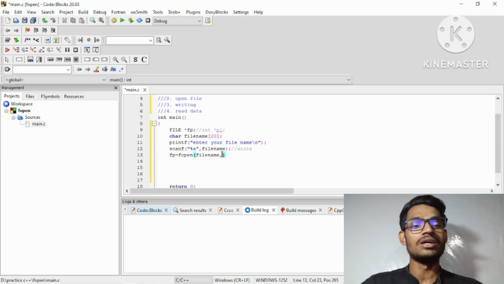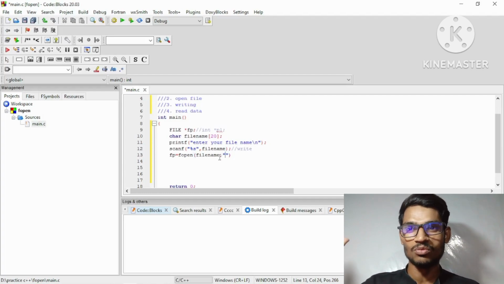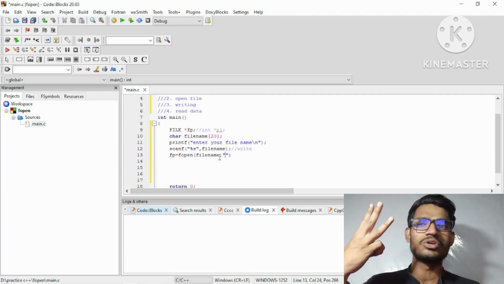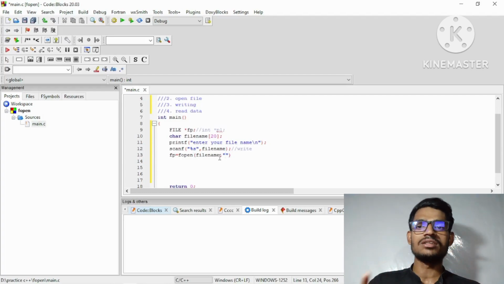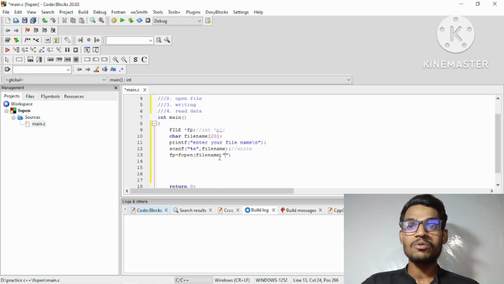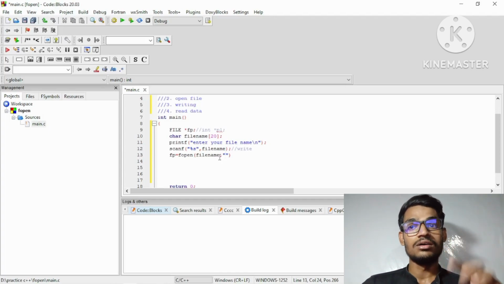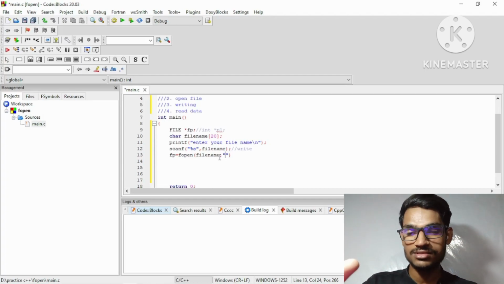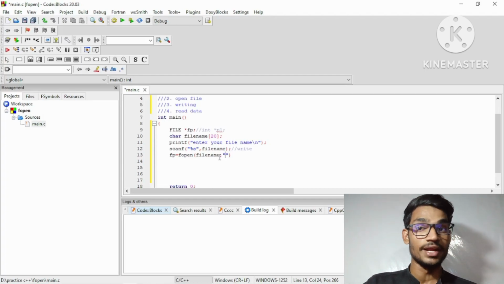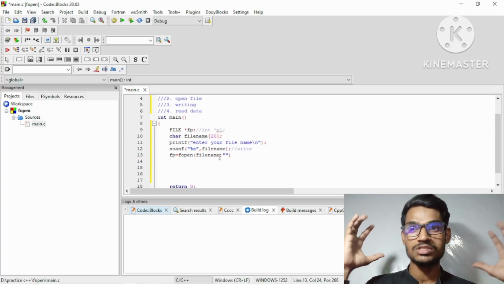Okay, so here we must give one mode. As you know the meaning of mode, there are mainly three types of mode. The first one is write, for writing something, that is w. Then r is for reading something, and the third one is appending. Why are we using file handling? For operations on the data. Appending is when we do some updates, so that's why we use the append mode.